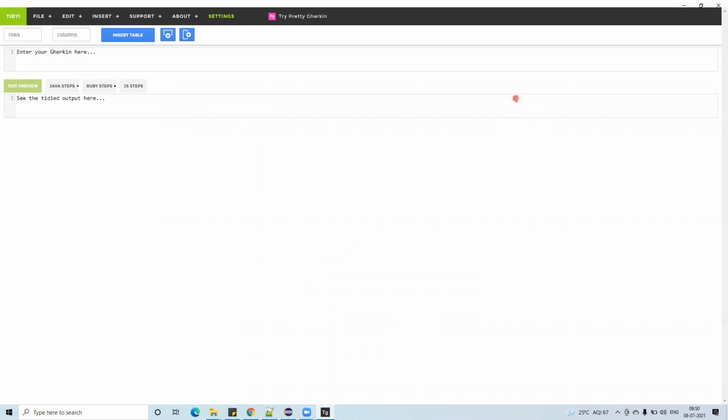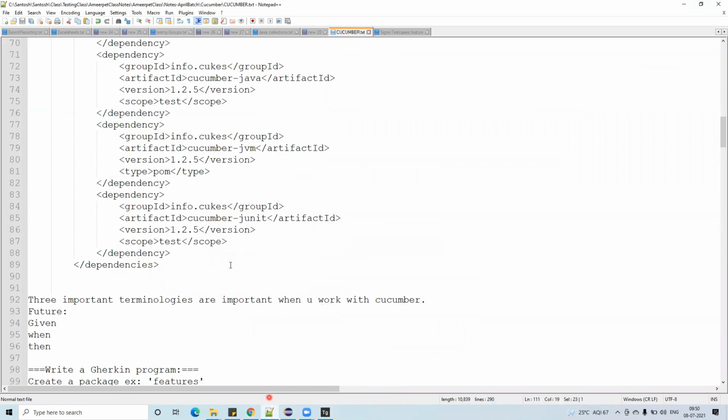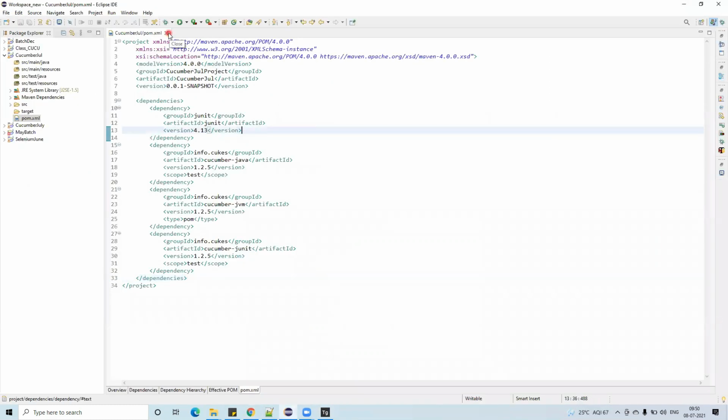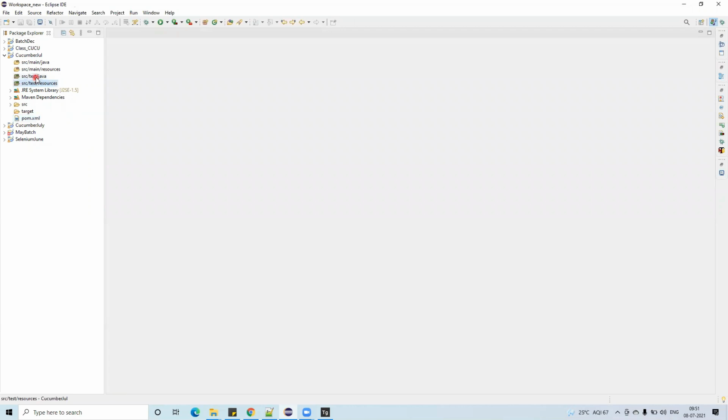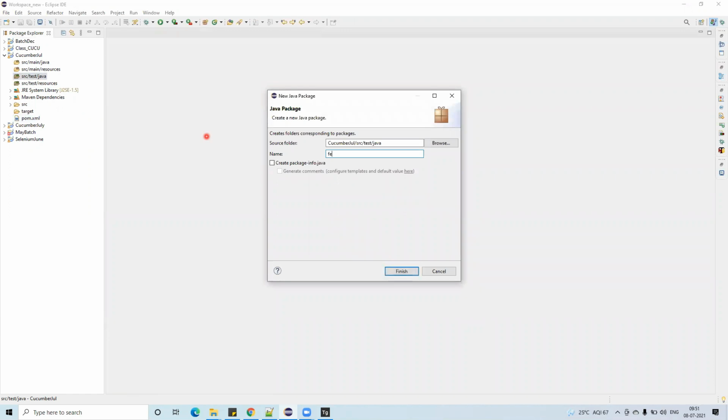What is the use of this one? I will tell you now. So come back to here. Now what I will do, go back to your project. This is done, right? And now there is src test Java. As you know, from day one we are using the src test Java only. So right click on this, go to New, click on the folder or package. Package name I am giving features. Any name you can give as package name.